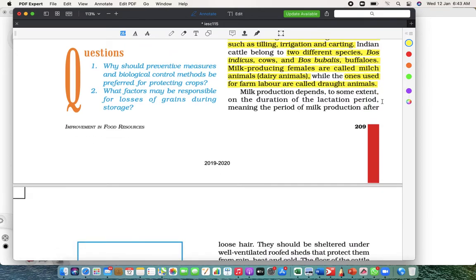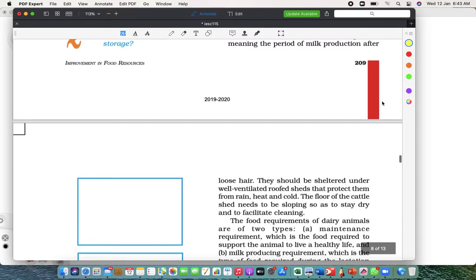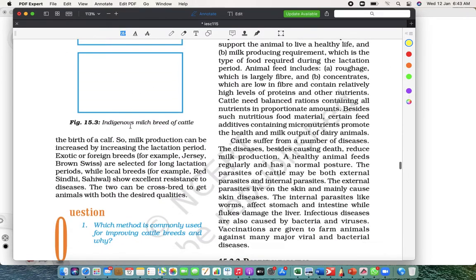Now milk production depends upon the duration of the lactation period. I told you what the lactation period is. After giving birth to a calf, the cattle is going to give milk for a certain period of time only. That period is called the lactation period. It can be 1 year, 2 years, 3 years, like this. And slowly the milk gets reduced. Then again they have to breed in order for milk production. Once the calf is born, only then will the milk be produced.